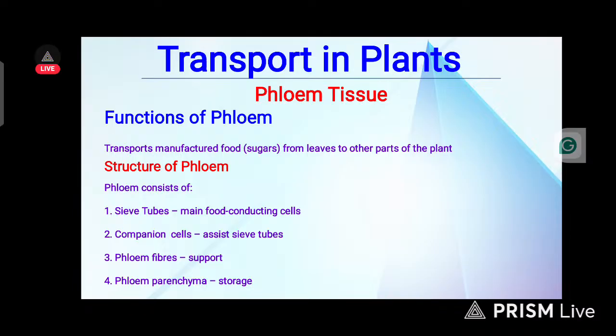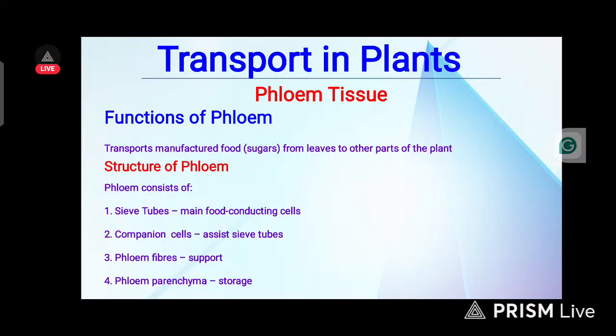So now, what are the structures of phloem? Phloem consists of sieve tubes, which contain the main food conducting cells. These sieve tubes are used mainly for conducting food. Number two, we have companion cells. Their major work is to assist the sieve tubes. We said the function of sieve tubes is to maintain food conducting cells.